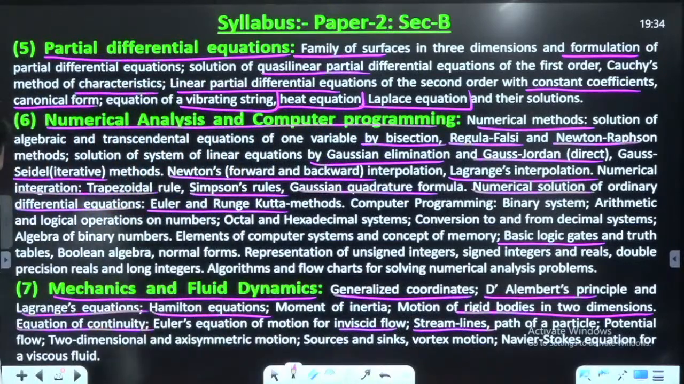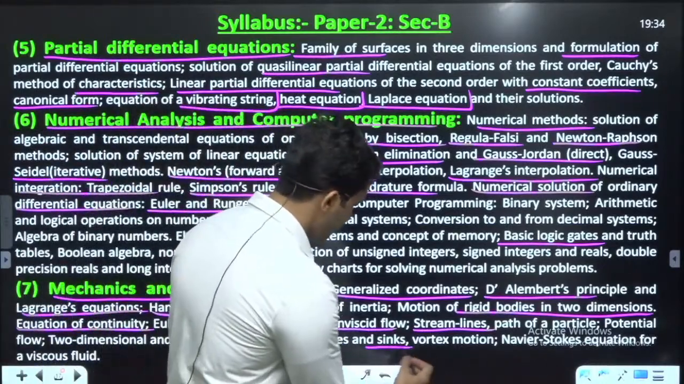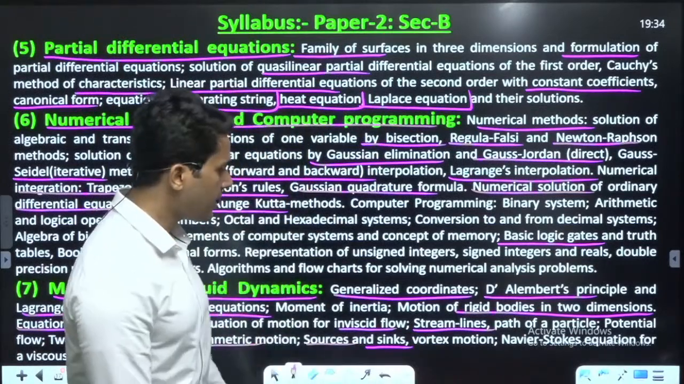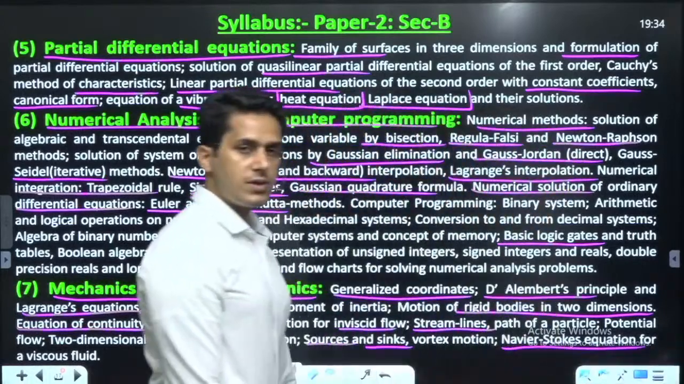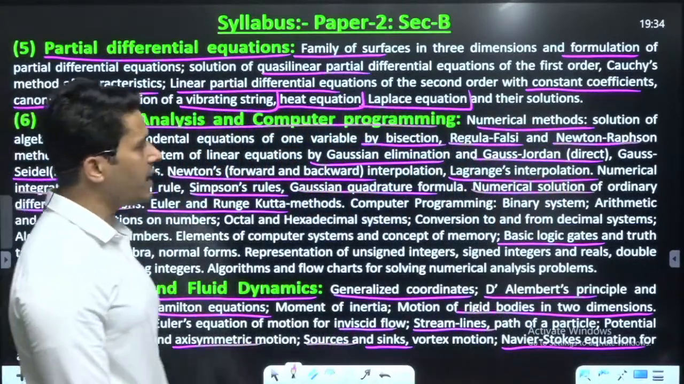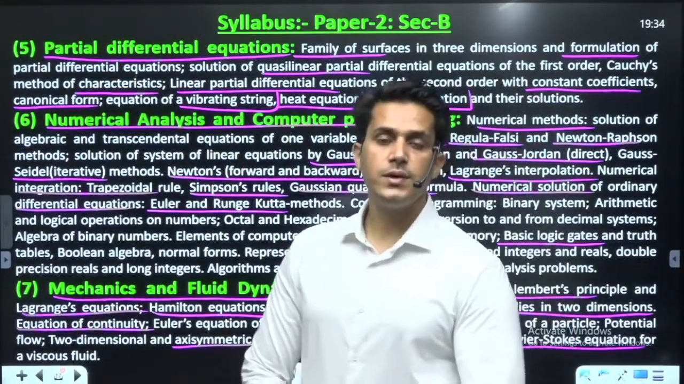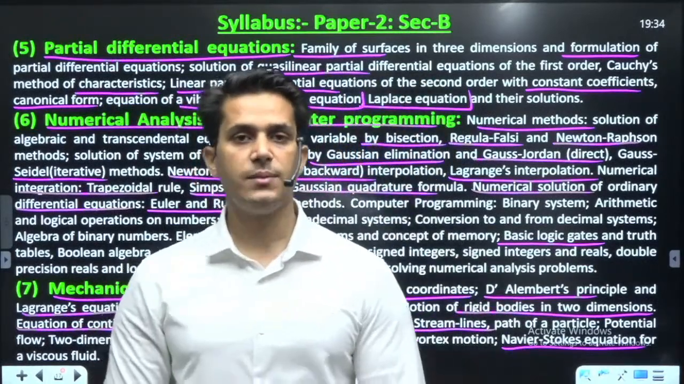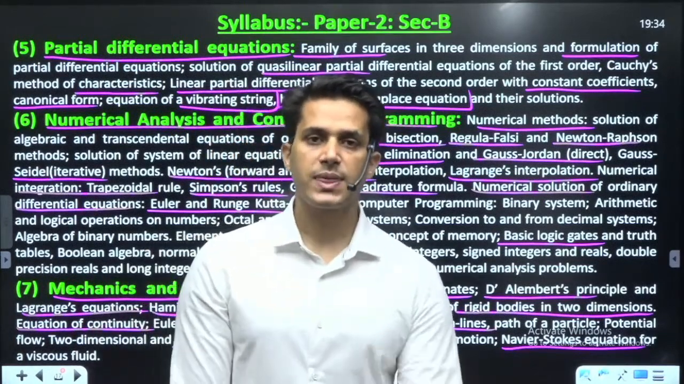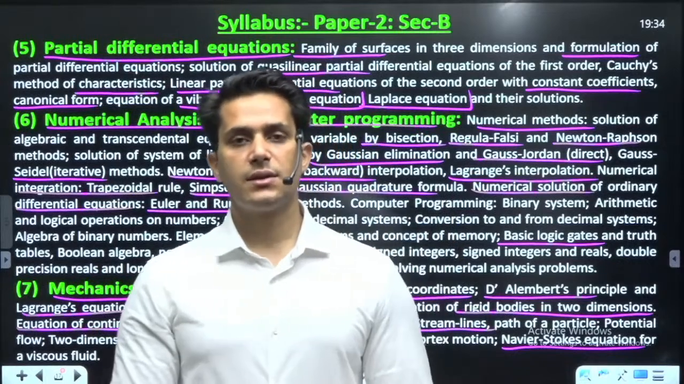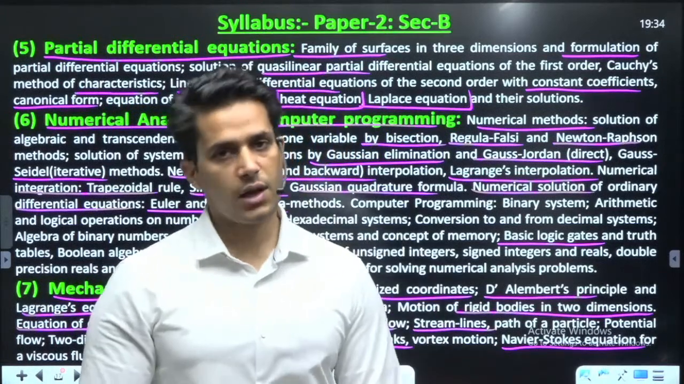Path of particle, potential flow, 2-dimensional axis symmetric motion, sources and sinks. Yes, these are the topics from where questions are asked directly. Navier-Stokes equations. So these are the topics of section B of paper 2, and in this portion I have shown you the topics of your graduation program. The only purpose to show you these topics is to connect with your previous experience, that these are the topics which you have studied in your graduation program.